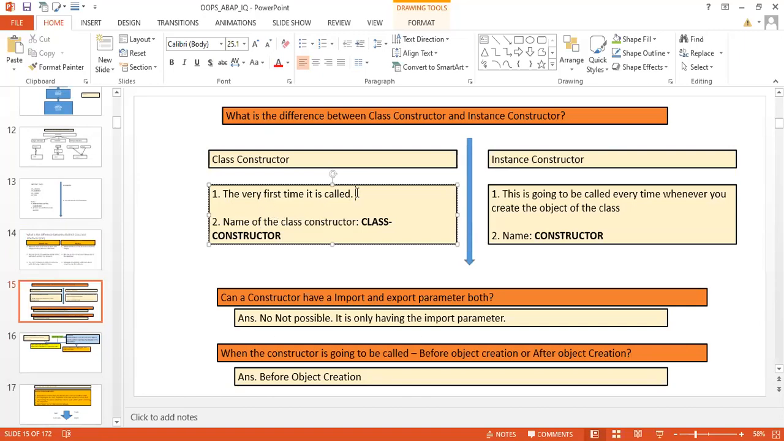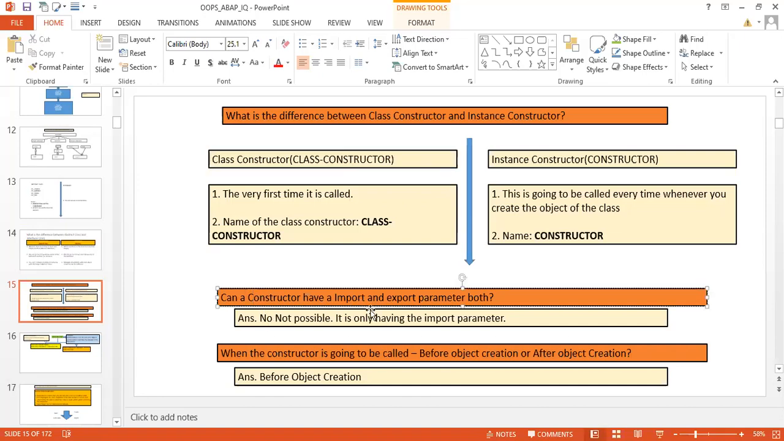The class constructor will be called only one time, the very first time in the lifetime of a program and in the lifetime of a class. Whereas for the instance constructor, if in a program you create an instance object multiple times, every time your instance constructor is going to be called. So the instance constructor is simply denoted by constructor, whereas the class constructor is denoted by class constructor.